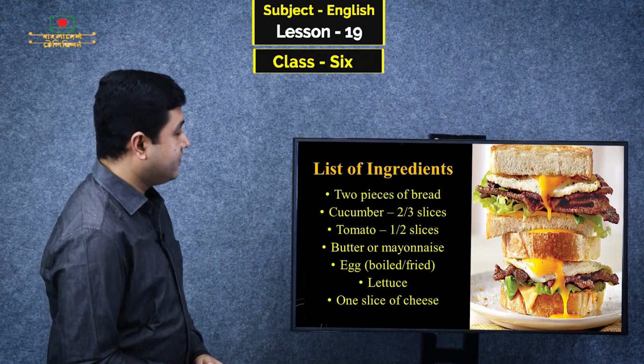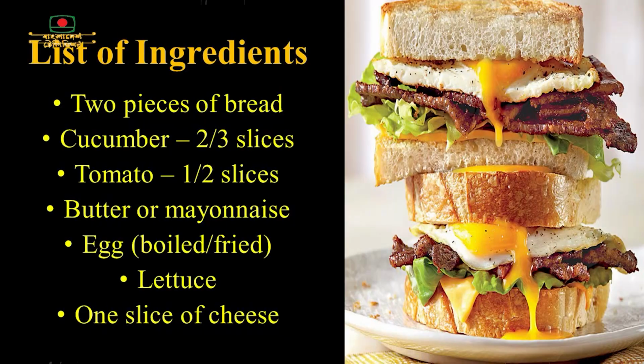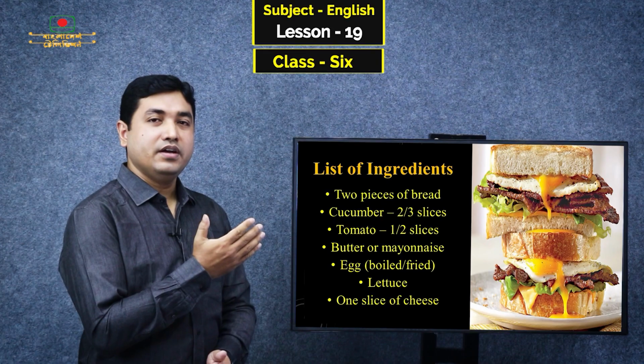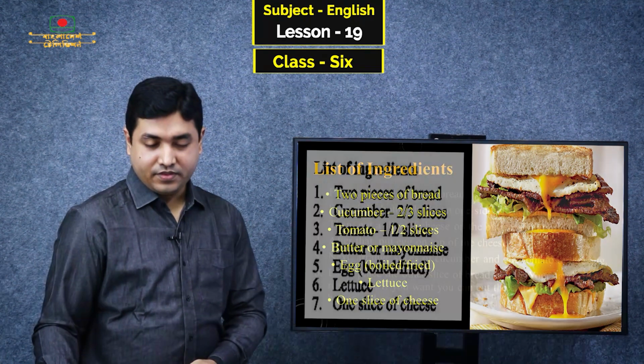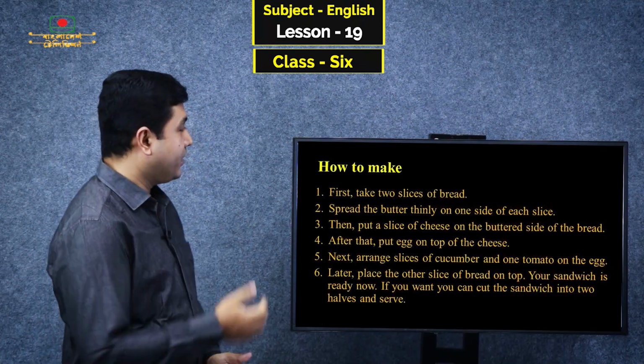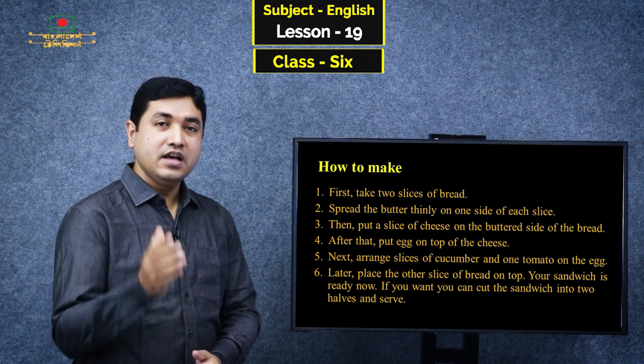List of ingredients. 2 pieces of bread, cucumber 2 to 3 slices, tomato 1 to 2 slices, butter or mayonnaise, egg boiled or fried, lettuce, and last of all 1 slice of cheese. These are the ingredients that you need to make an egg sandwich. So, here you can see the instructions how to make.